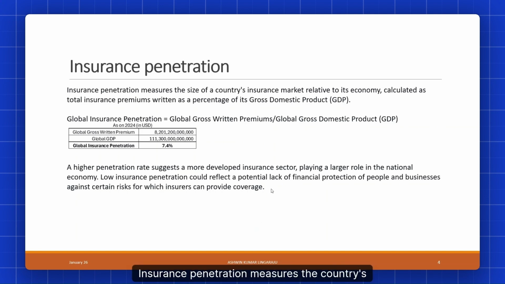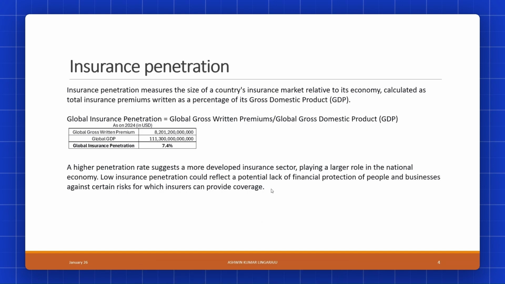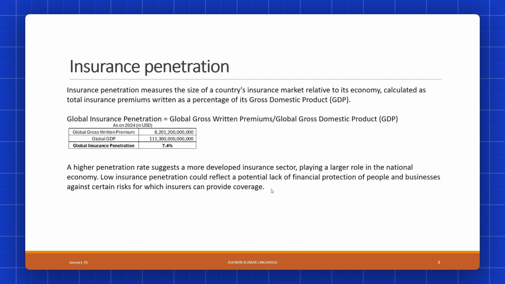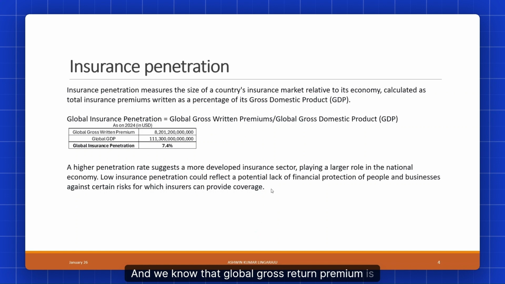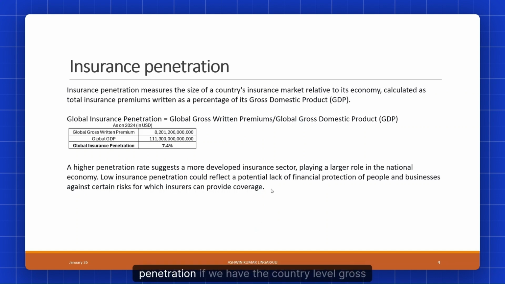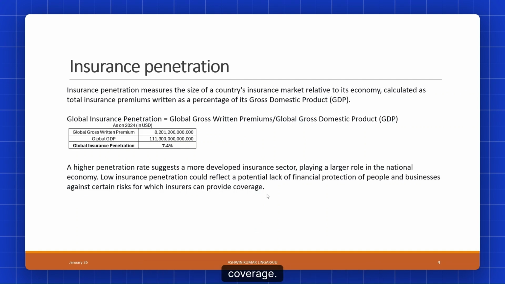Now moving on to insurance penetration. Insurance penetration measures a country's insurance market relative to its economy. It is calculated as total gross premiums written over its gross domestic product. As can be seen, in 2024 the global GDP is 111.3 trillion USD, and we know that global gross written premium is 8.2 trillion USD. So the global insurance penetration is 7.4%. Likewise, we can calculate country-level insurance penetration if we have the country-level gross written premiums and country-level GDP. A higher penetration rate suggests a more developed insurance sector, while lower penetration reflects a potential lack of protection for which insurers can provide coverage.